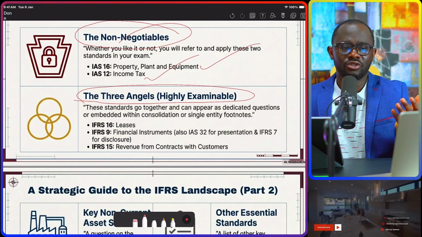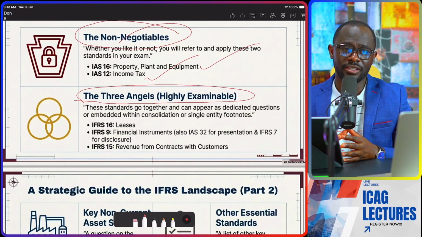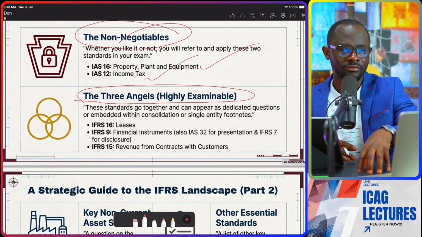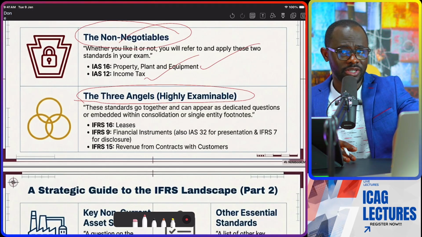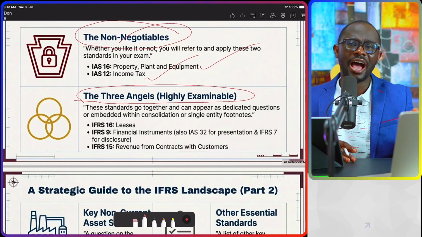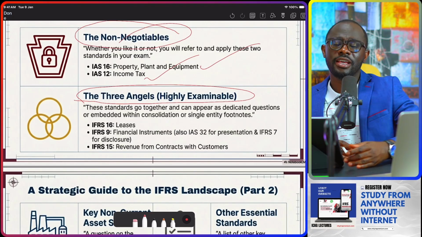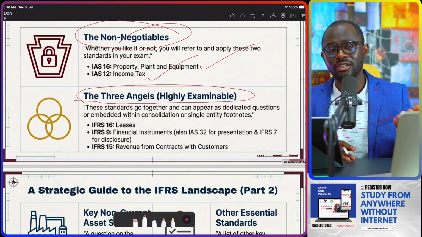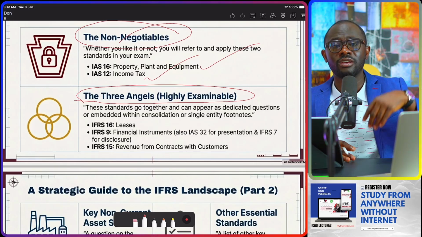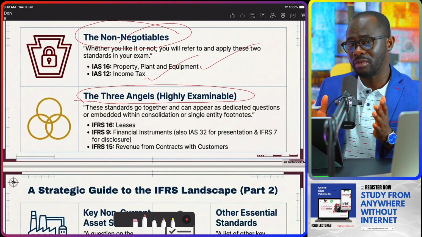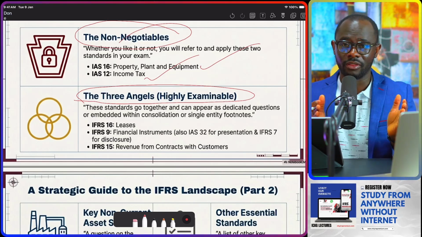Now, with financial instruments, there are three different accounting standards. So we have IFRS 9, financial instrument measurement and recognition. We have IFRS 7, financial instrument disclosures. Then we have IAS 32, financial instrument presentation. So these standards are highly examinable areas, and you must know about them.